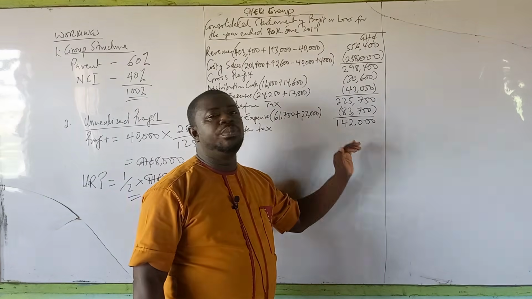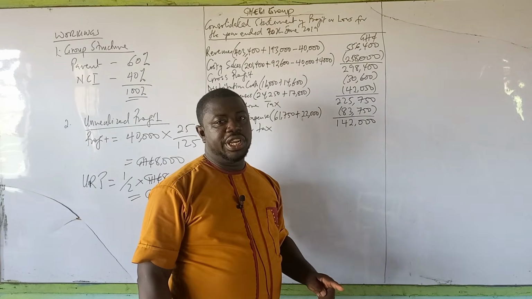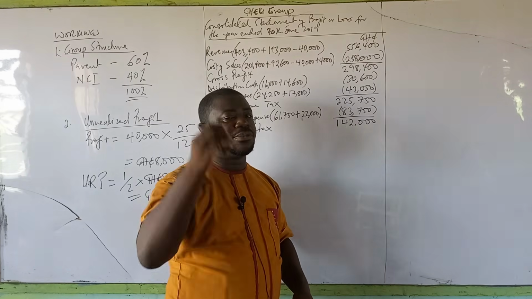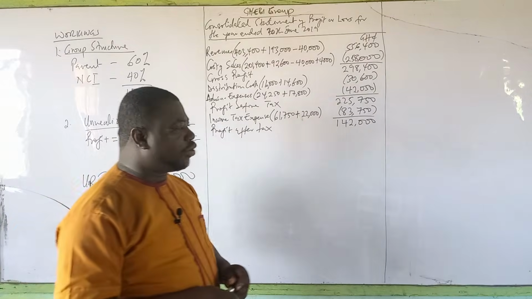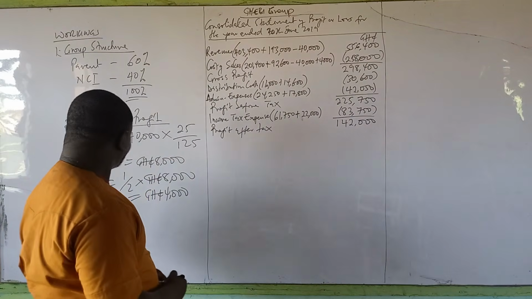If you do so, you will be sharing the profits of the parent as well to the non-controlling interest, and that will be a disaster because we are looking at non-controlling interest profits, their share of the profit in the subsidiary, not in the entire group. So how are we going to go about it? Let us do that as workings.